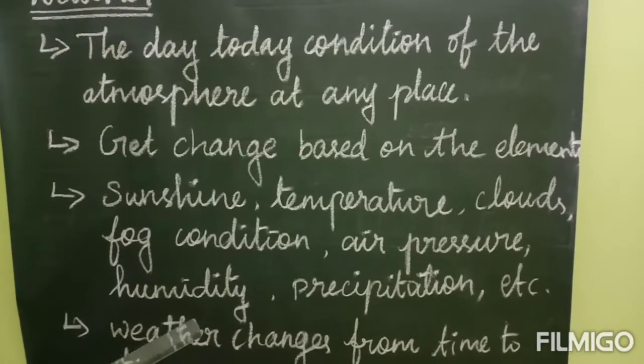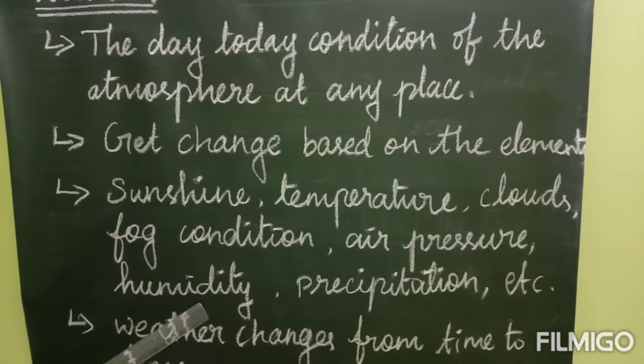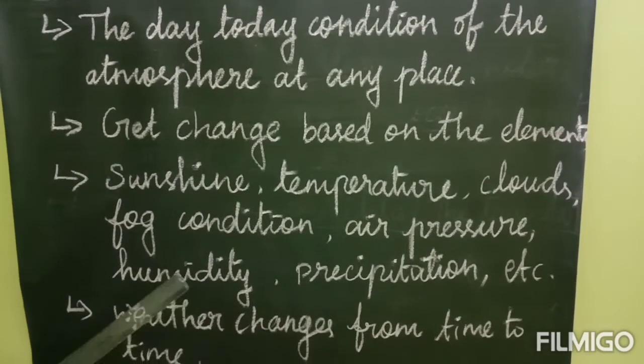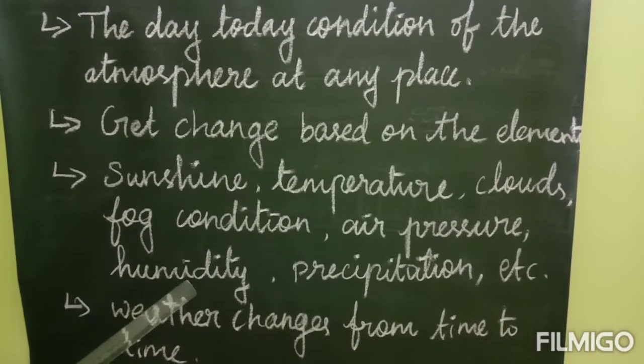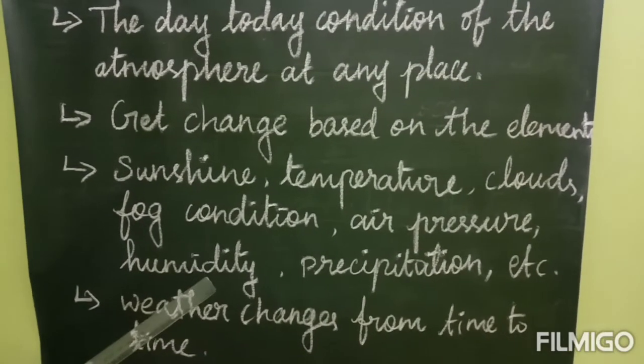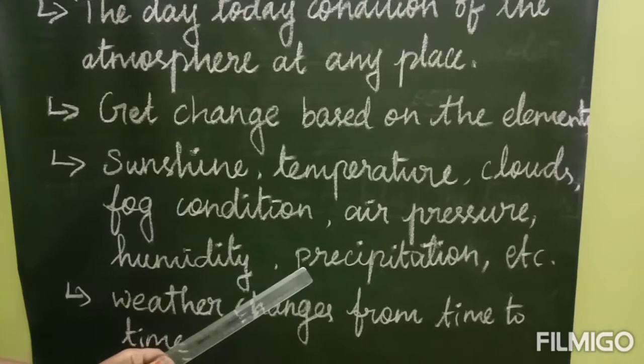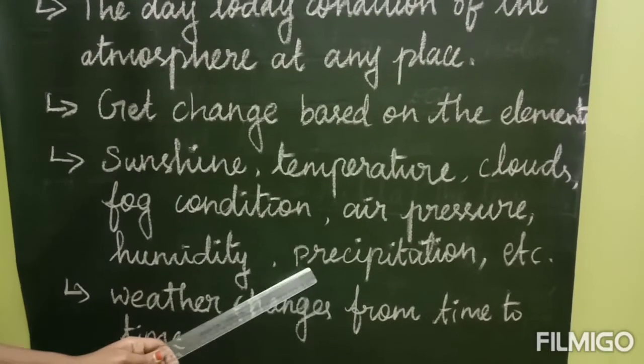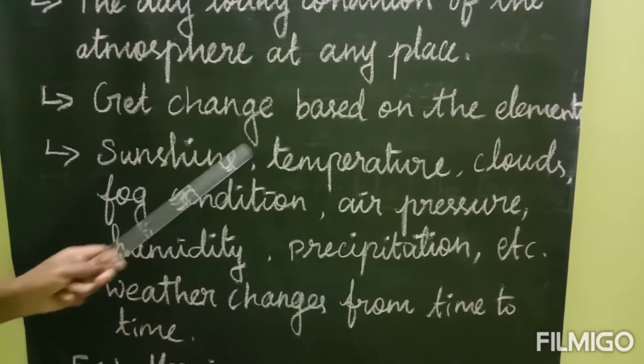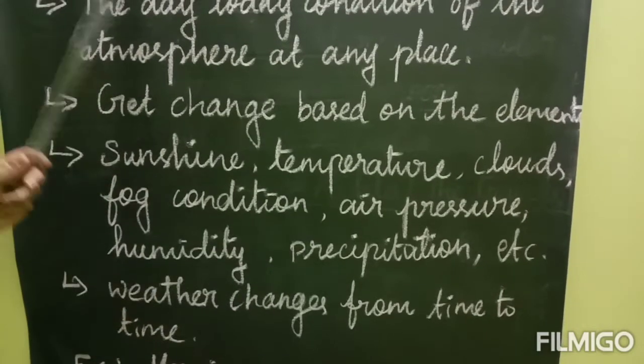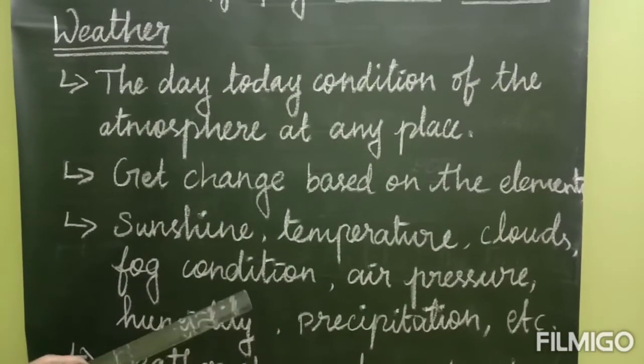What is humidity? Humidity is the amount of water vapor present in the air. That is called humidity. The next one is precipitation. Precipitation is rainfall. So these are all the elements that make the weather change.